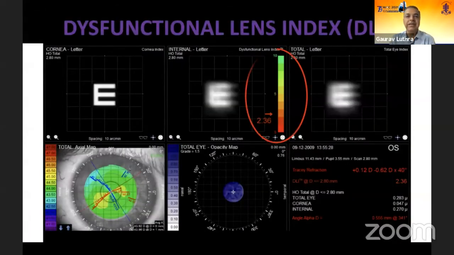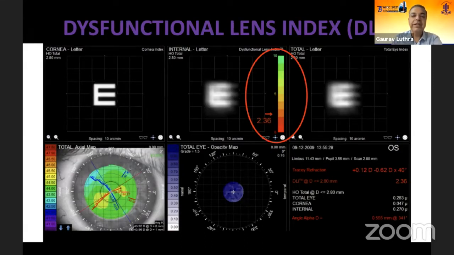Coming on to some of these slides, this is one thing which I like to use a lot, the dysfunctional lens index. There are potential refractive surgery patients where the iTrace will help differentiate the corneal aberrations. As you can see on the top left, the cornea seems to be doing a great job, and the letter is very well focused, but the internal aberration seems to be very high. When you split them into two, you realize that the lens is probably the one causing more of the aberrations. If this patient walks up to you for refractive surgery, you'll have to warn him that even though you may do a great job with the refractive surgery, the patient's quality of vision is likely to be terrible because the internal aberrations from the lens are very high.